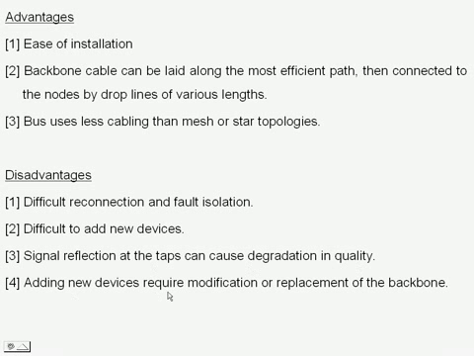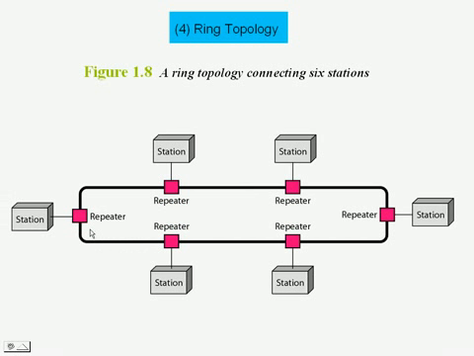Ring topology. In ring topology, the stations are connected by a single bus in the form of a ring. Here in this example, there are six stations: station 1, station 2, station 3, station 4, station 5, station 6. Six stations are interconnected through a single bus in the form of a circular ring.